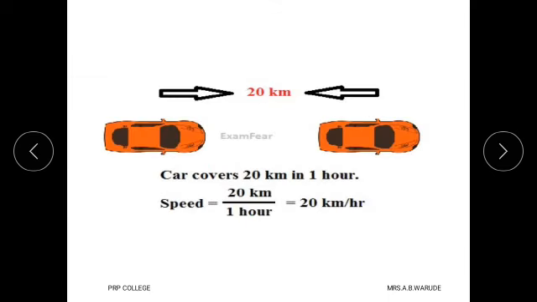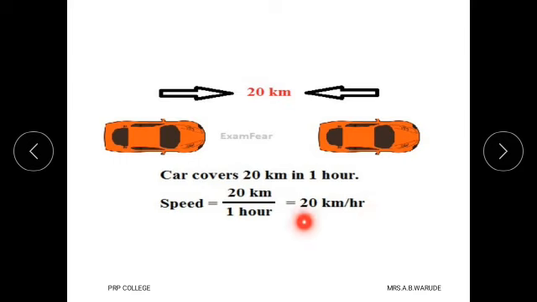See here, this car covers 20 km in 1 hour. Here time is 1 hour and distance is 20 km. If we want to find the speed of the car, then we take the ratio of distance upon time. Here distance is 20 km and time is 1 hour, therefore we get 20 km per hour.